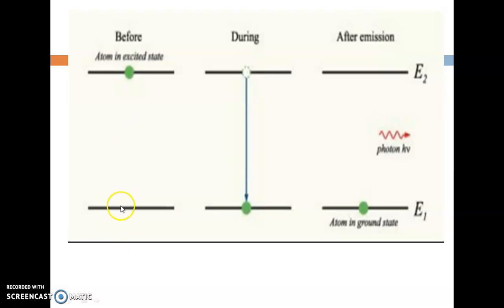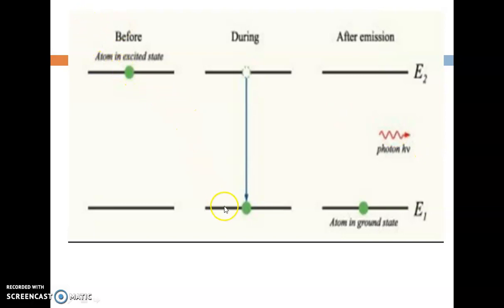It will stay in the excited state for about 10 power minus 6 seconds. Within a very short interval of time, it comes back to the lower energy state, the stable state. When it comes to the lower energy state, it releases some photons.